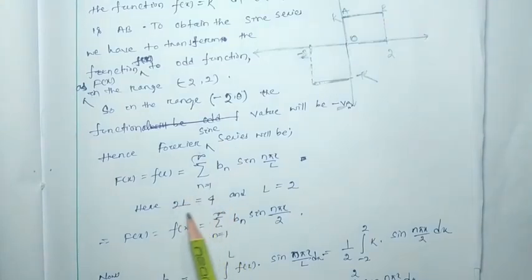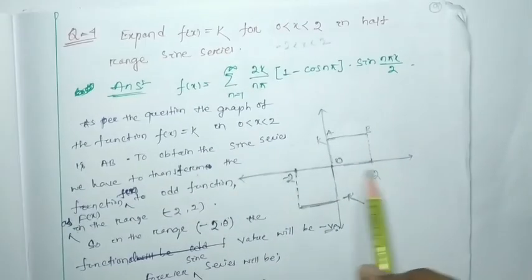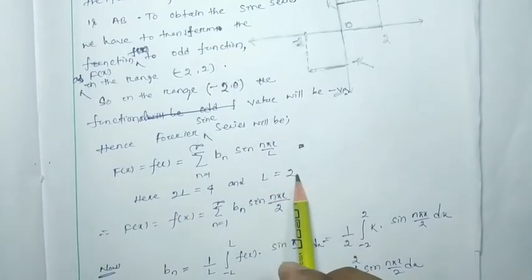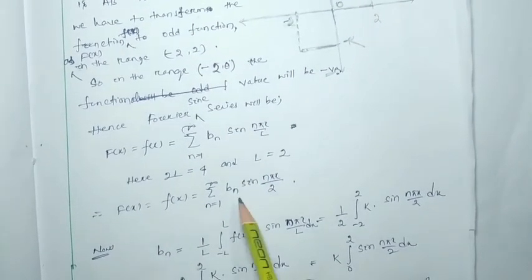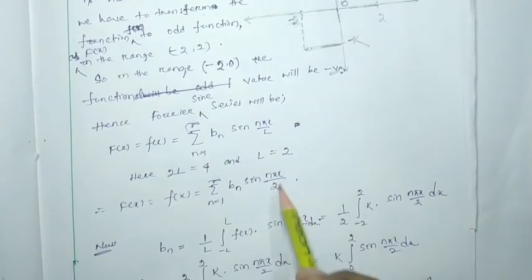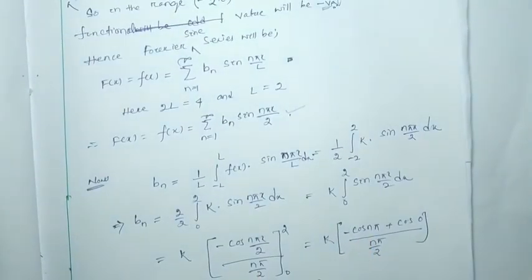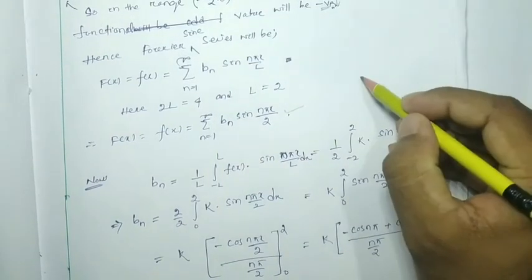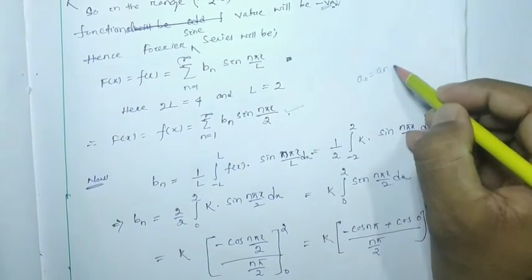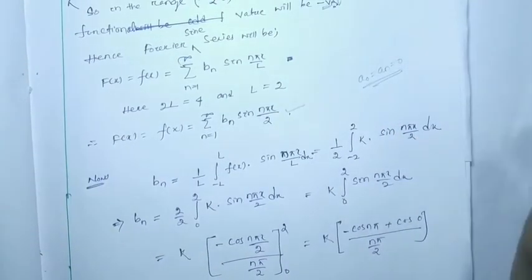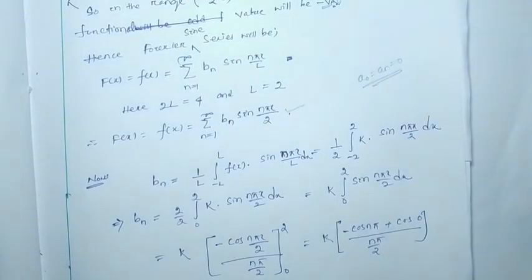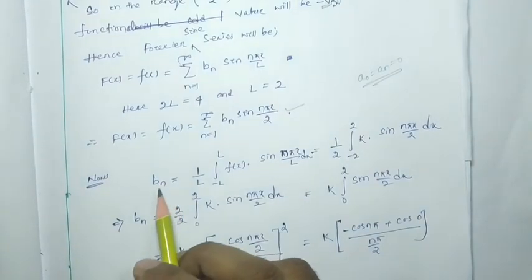The range is 2l, which is nothing but 4, minus 2 to 2, total length is 4, so 2l is equal to 4, l equal to 2. So f(x) will be b_n sin(n pi x by 2). Now as it is a sine series that we are going to find out, we know that a0 will be equal to 0. No need to derive a0 and an. So directly we have to find out the b_n.